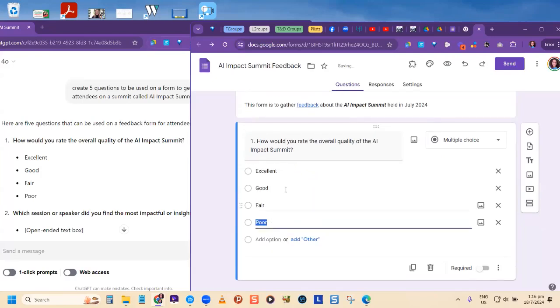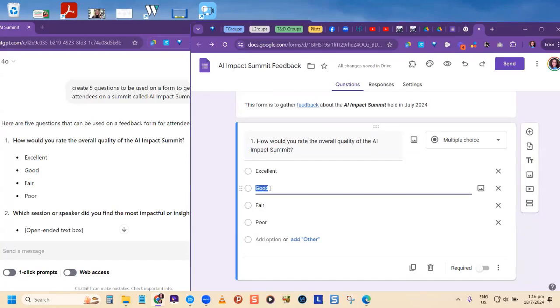All right. So it so happened that it was able to fill this in for me quite easily because it saw the type of question. So yes, forms, it's intelligent like that. So allow it to do its thing. If you didn't want that, you would just simply come and delete what's there and type in what you want. But I did want the good, right? So that's the first question. It's a multiple choice question for my feedback.